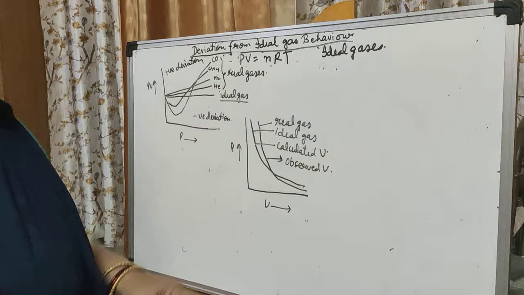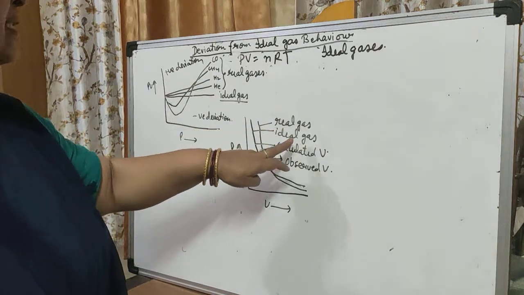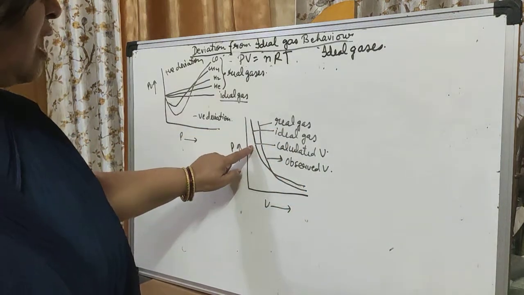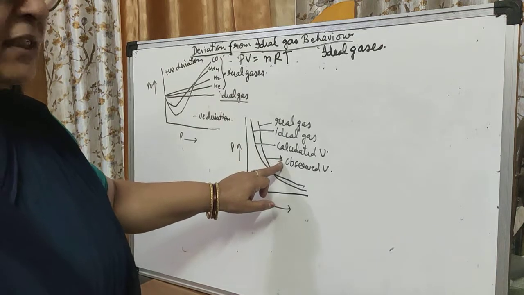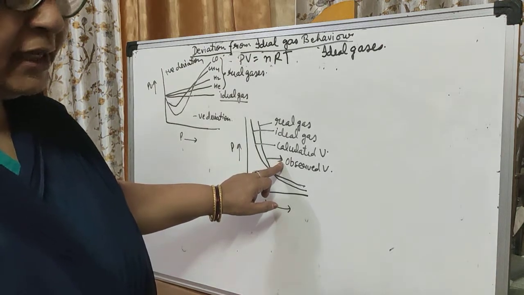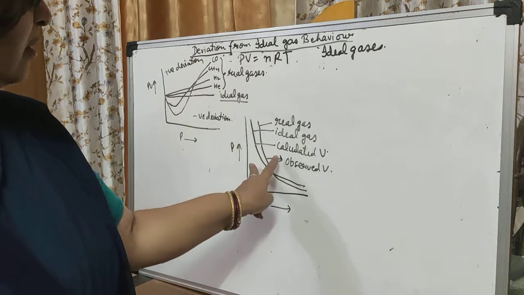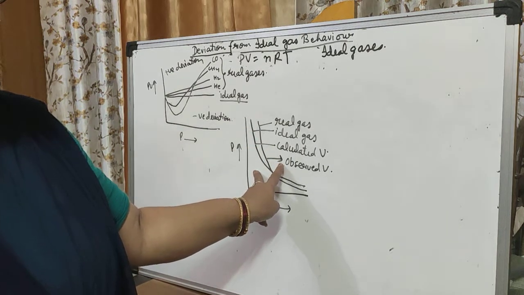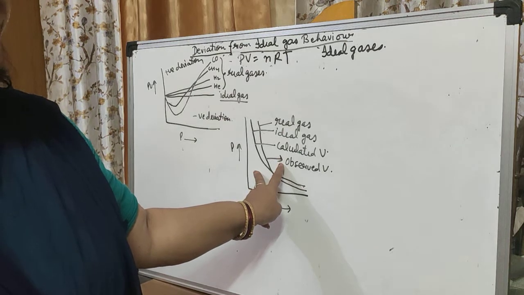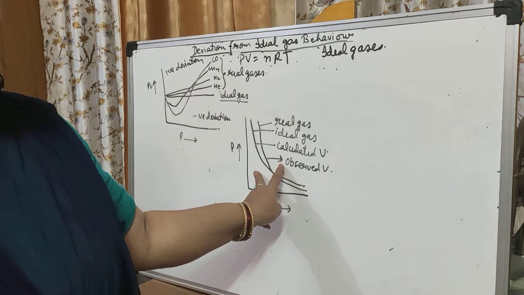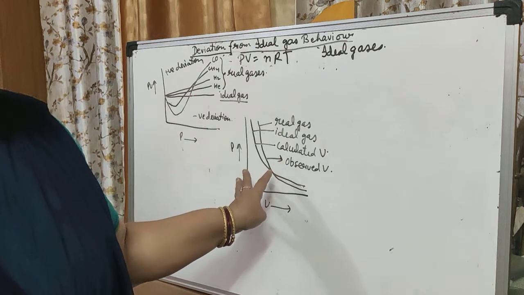Now the main thing is what is going on from this side. Here you see that for the real gas and ideal gas curves, this is our calculated volume and this one is our observed volume. Then what do you understand by these curves? Both are different gases, real gas and ideal gas, right? So we say that at low pressures, measured and calculated volume approach each other.